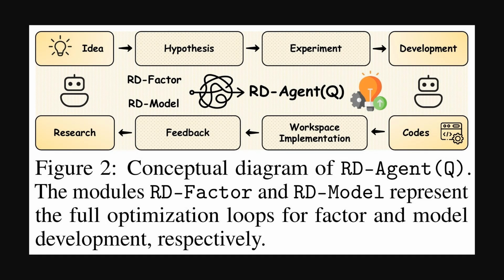Okay, so building on that overview, this figure gives us a more detailed conceptual diagram of the R&D-Agent-Q system itself. We can see it's an iterative loop, starting with an idea, then forming a hypothesis, moving to an experiment, and then into development where actual code is generated. This code is then put into a workspace implementation, and critically, there's a feedback step that informs the next round of research. What's highlighted here are two key optimization loops within the overall system: R&D factor, which is dedicated to improving financial factors, and R&D model, which is focused on refining the predictive models. The main R&D-Agent-Q system then orchestrates these.